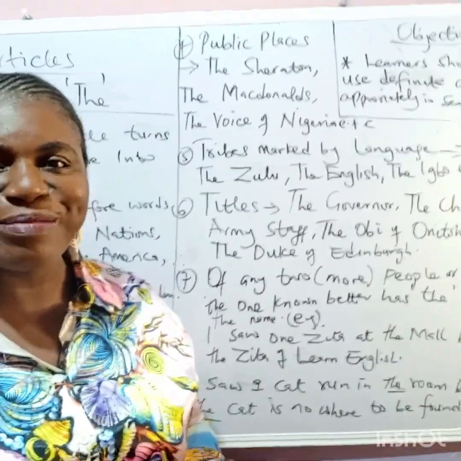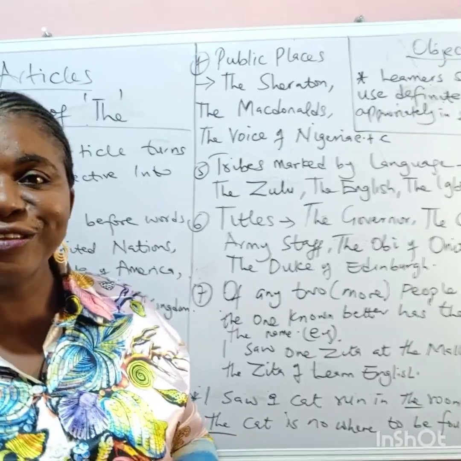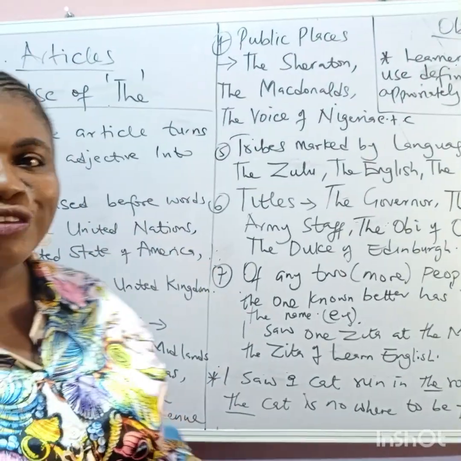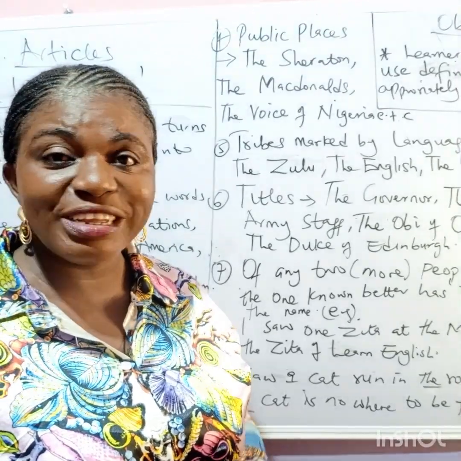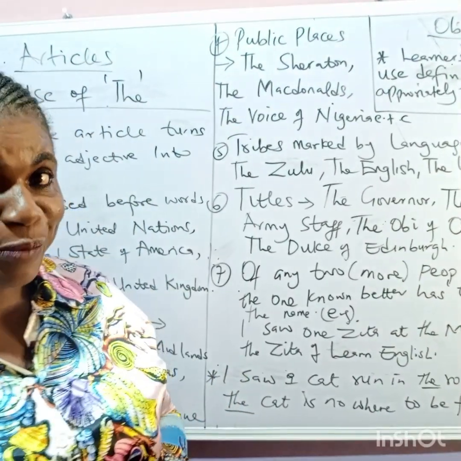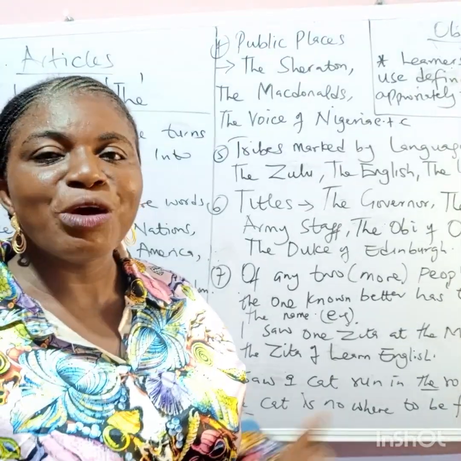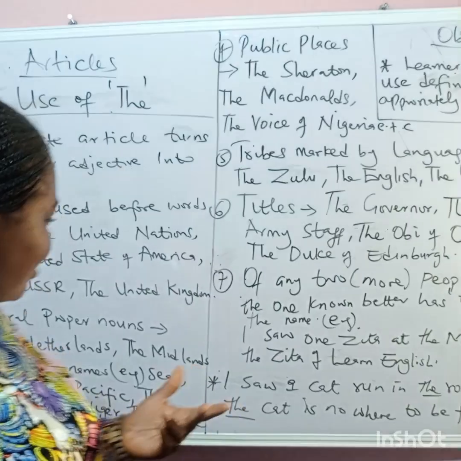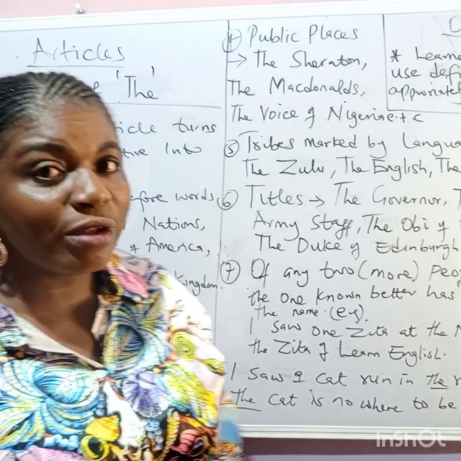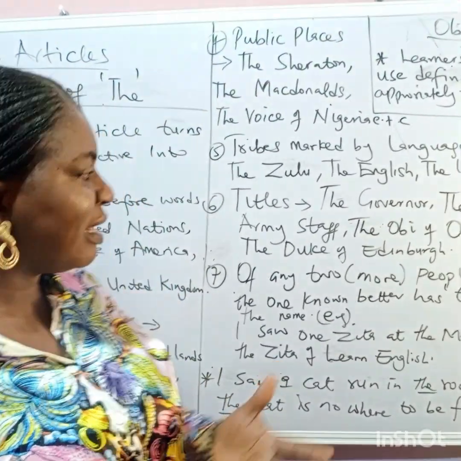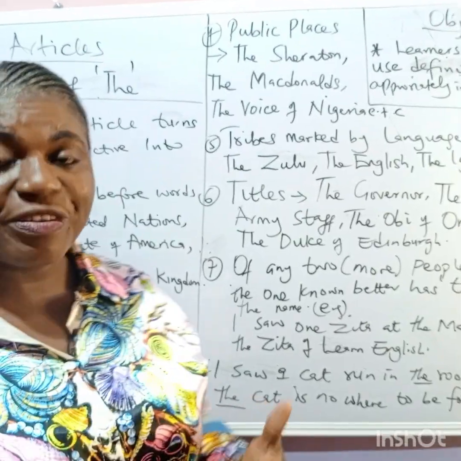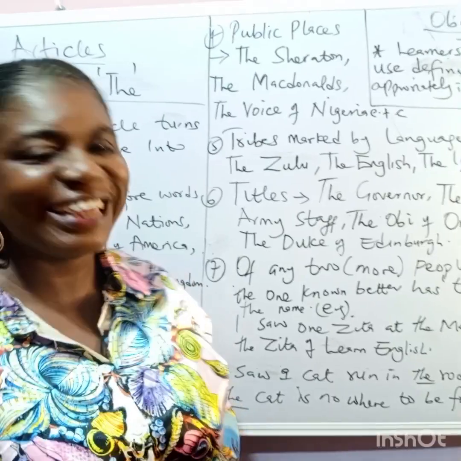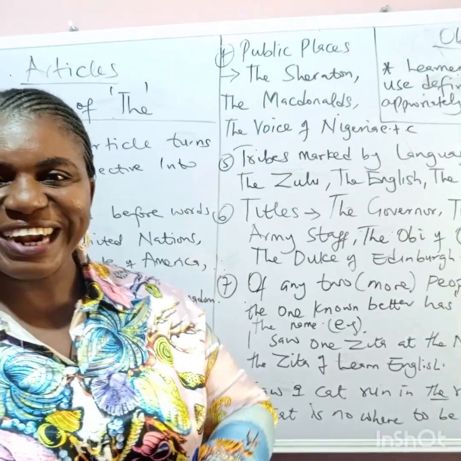I hope we got something today. So to recap, we looked at the and the use of the in sentences. And we said the first one, you use it before words like the UK, the US. We use it for public places like the McDonald's. We use it for tribes and languages like the Zulu. We use it for titles. We use it for plural nouns like the Netherlands. We use it when you're referring to two names or two people where one is known to you and the other is not.